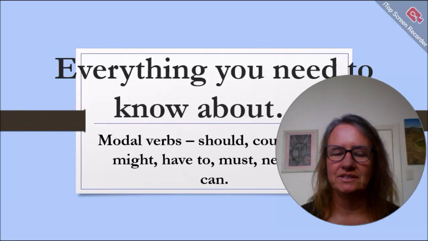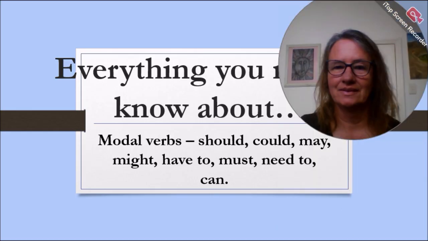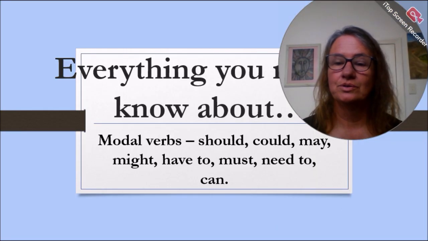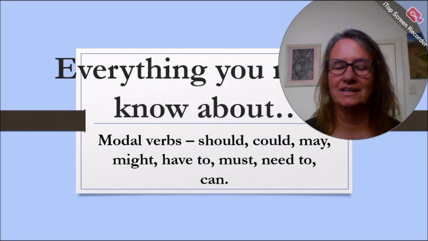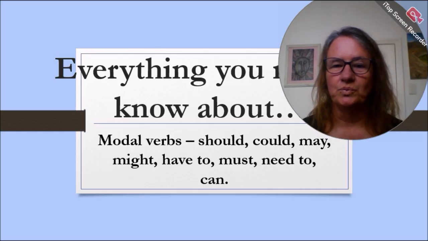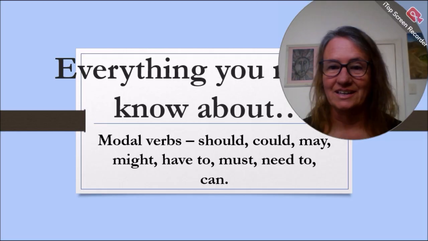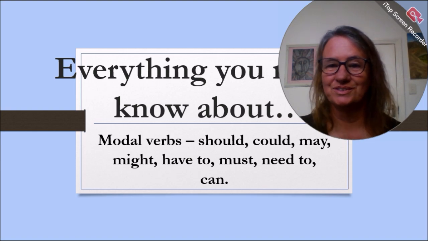Today we're going to have a look at everything you need to know about modal verbs. So modal verbs, as you know, are should, could, may, might, have to, must, need to, and can. Modal verbs are essential when you're speaking English. In English, we are direct, but we are polite. It is very important that we are polite when speaking English. It is the way the language works.